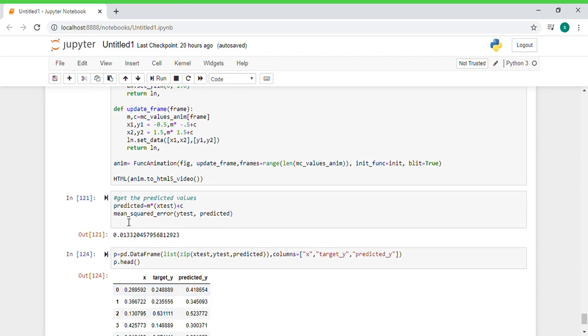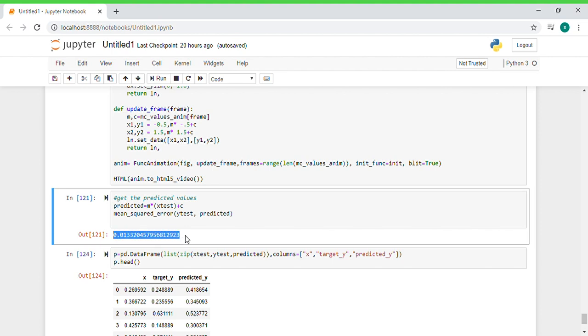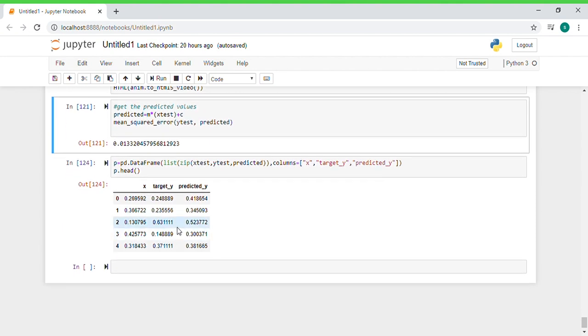Here the mean squared error is calculated using the testing data. This is the mean square error value of the testing data which we have used. We have used the test data for predicting the values and creating a data frame to store them. These are the values which were predicted by our model.